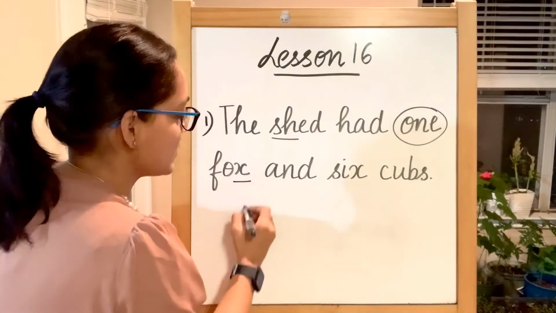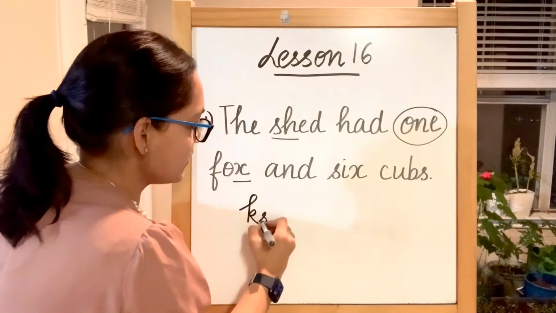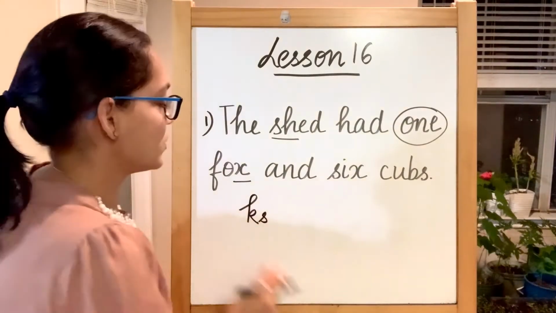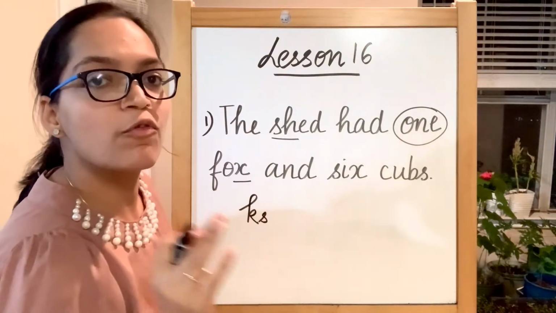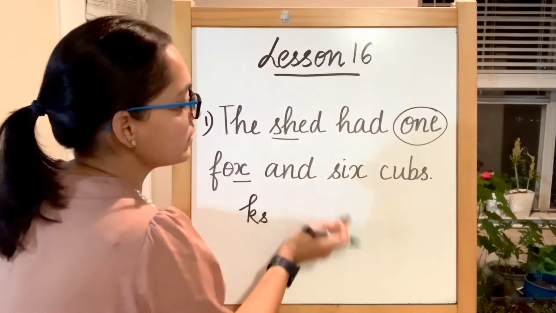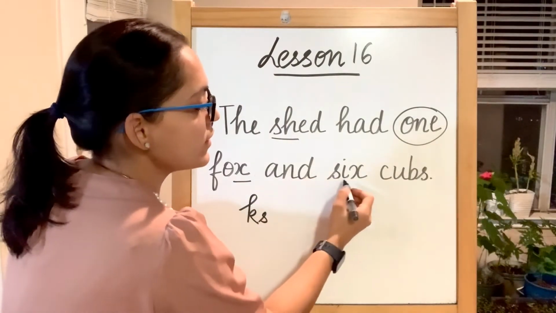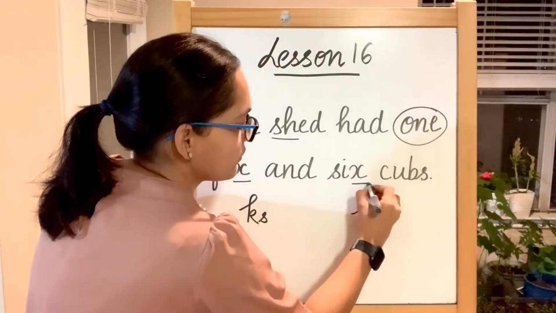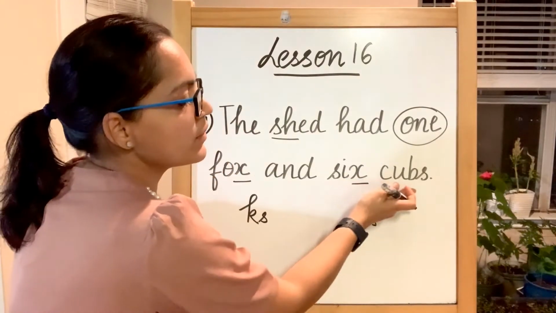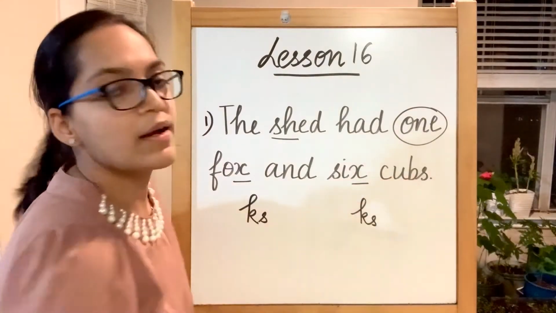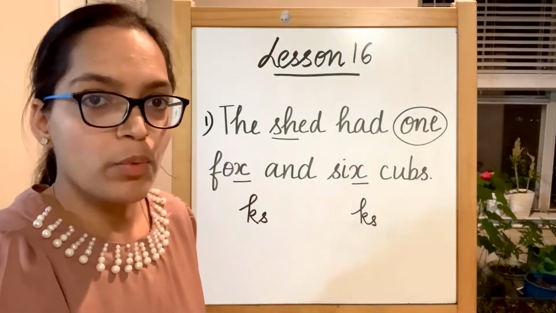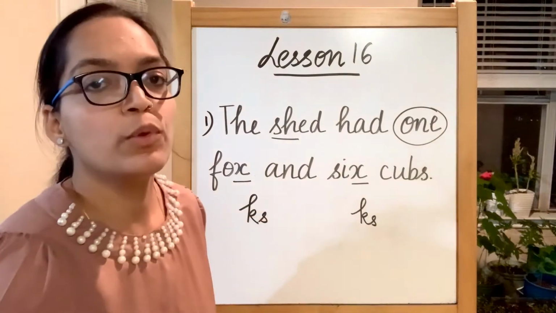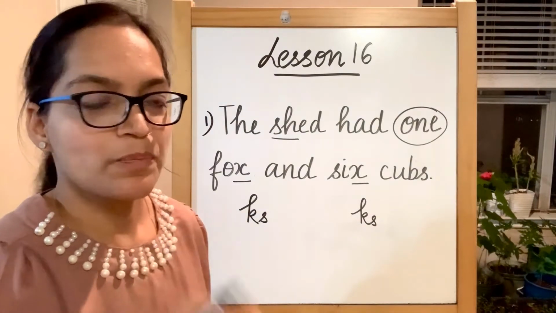X. This has a sound of K and S together. X. So this is fox. Fox. And 6. X again. 6. Cub, ending with S, cubs. Because it is more than one, so it is going to have a plural word. It is going to be cubs.